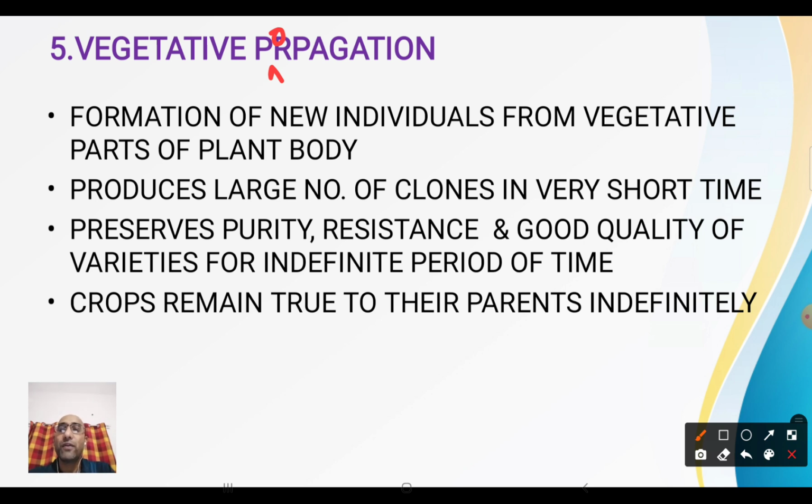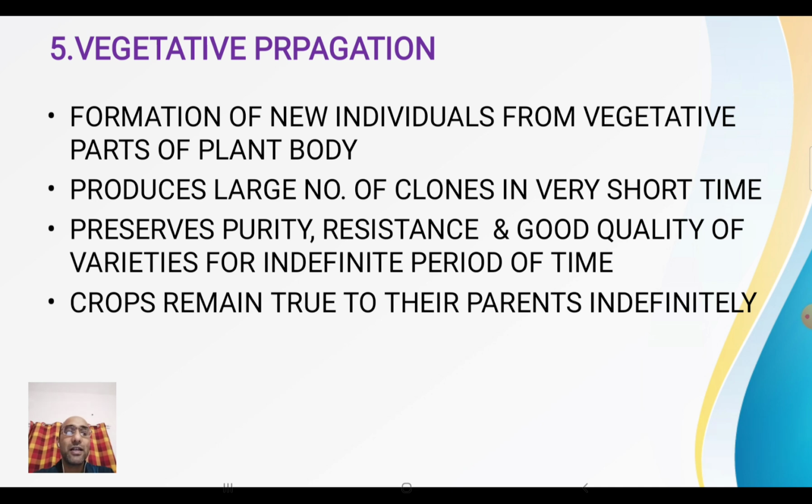And it is of course of good quality of varieties for an indefinite period. If there is some good quality in the parent, that is maintained in the offspring for an indefinite period of time. Got it? And the crops remain true to their parents indefinitely. True to their parents means whatever characters the parents have, the crops possess the same characters. Got it?